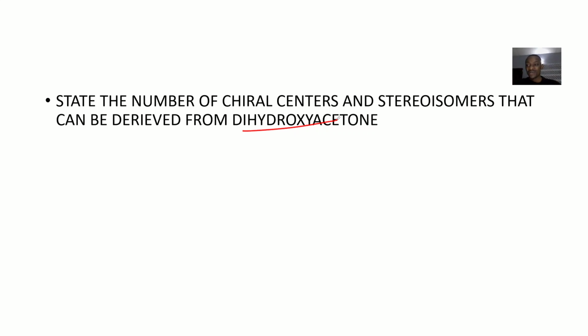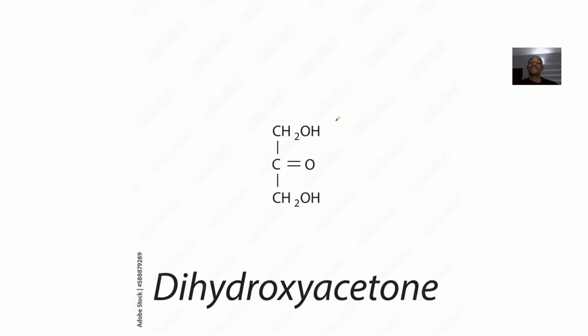When they say you should derive something, they are not saying the thing must be there. You understand? Sometimes they might be testing your knowledge and they might actually give you a compound that does not have any chiral centers. You get it? So you have to actually know the structures of these compounds.